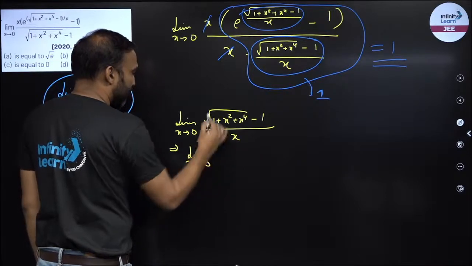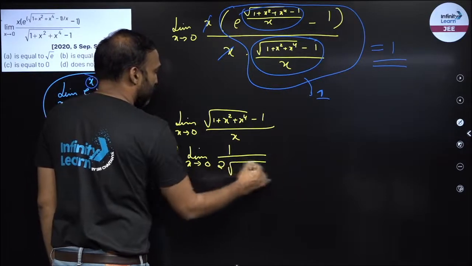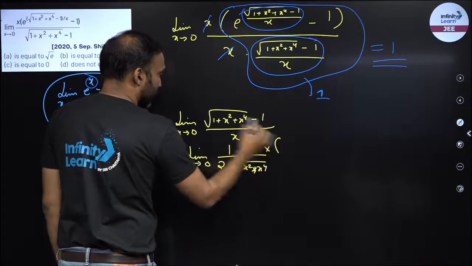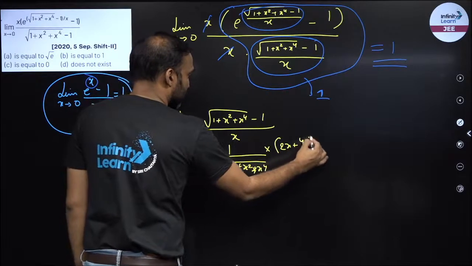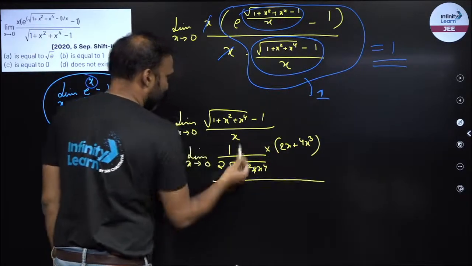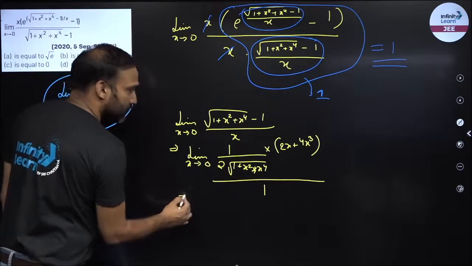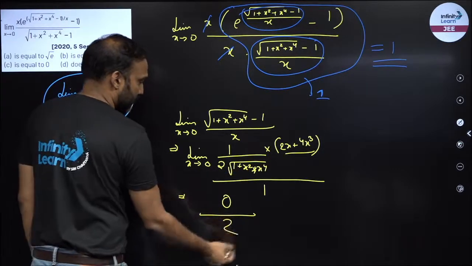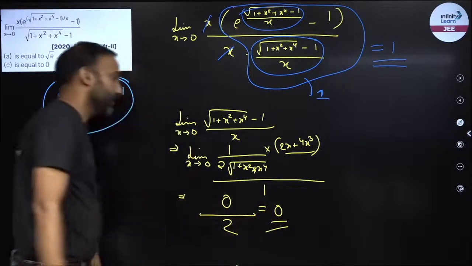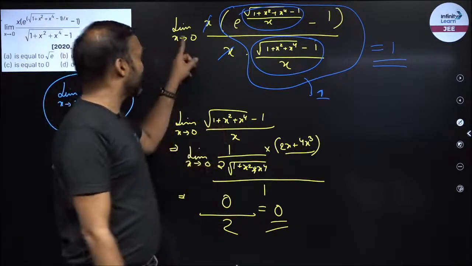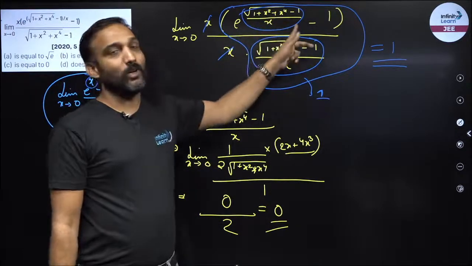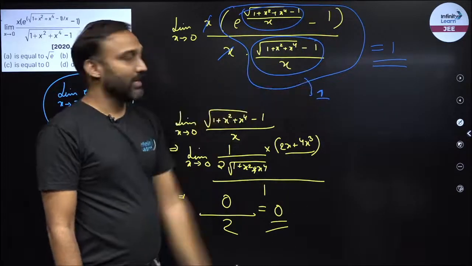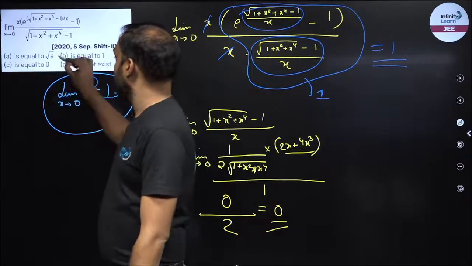So derivative of root of something would be 1 upon 2 root of something into derivative of this, which is 2x plus 4x cube. Derivative of minus 1 is 0, derivative of x is 1. Now I put x equal to 0. If I put x equal to 0, this becomes 0. If I put x equal to 0, I'll get 2. Right? So the value of this limit is 0. So when x is tending to 0, this expression is going to 0. So it is e raised to power 0 minus 1 upon 0. So I can say this one is correct. Hence my answer would be 1. Where is 1? Equal to 1.